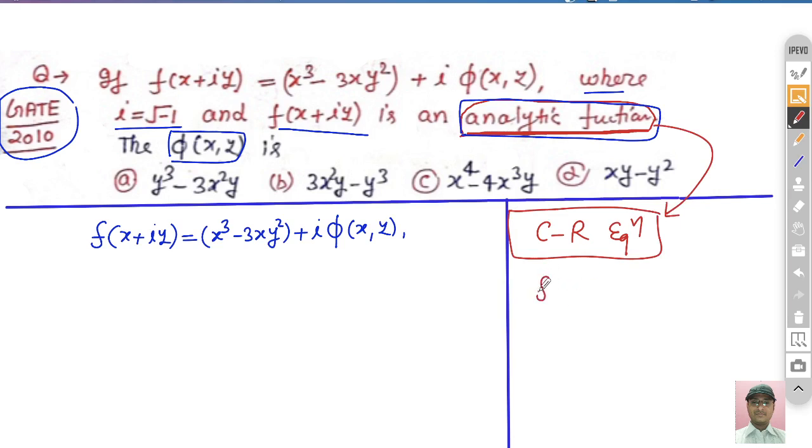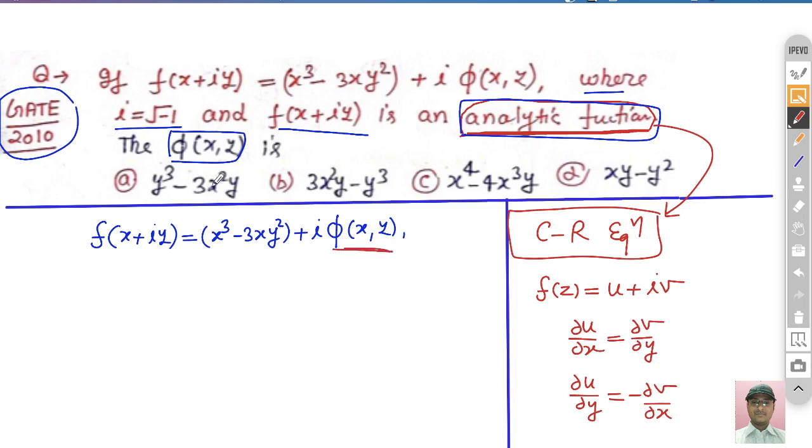If any function is given f(z) is equal to u plus iota v, then the Cauchy-Riemann equation for this function is: del u by del x is equal to del v by del y, and second, del u by del y is equal to minus del v by del x. So this is the necessary condition.